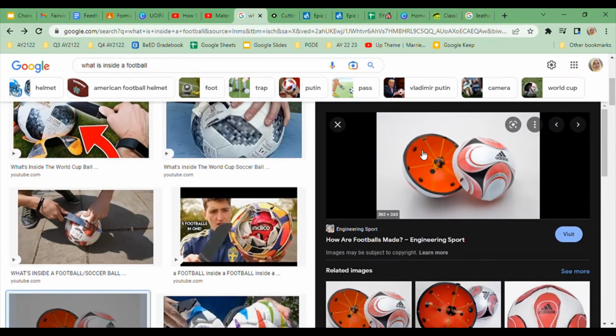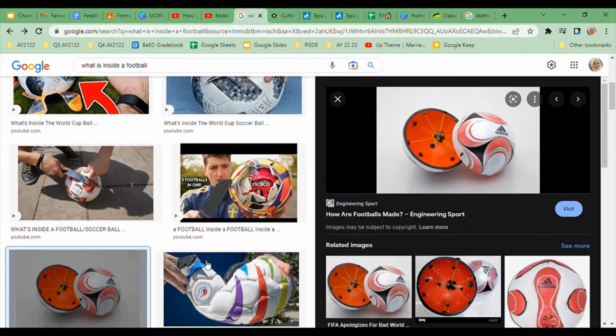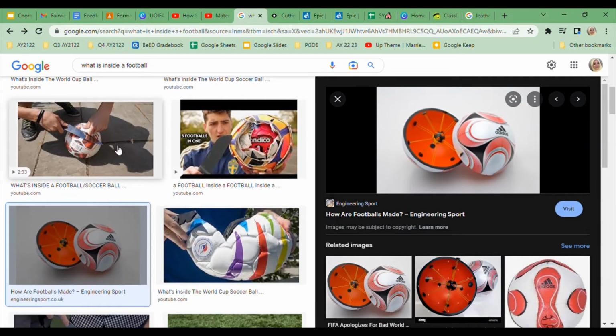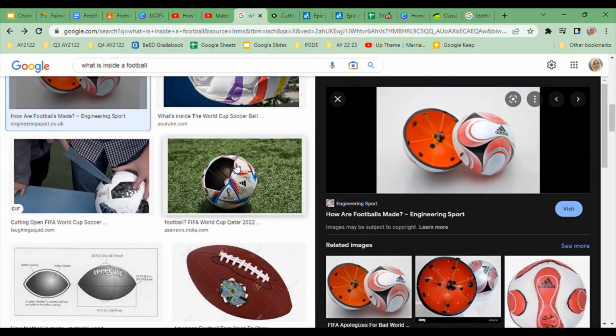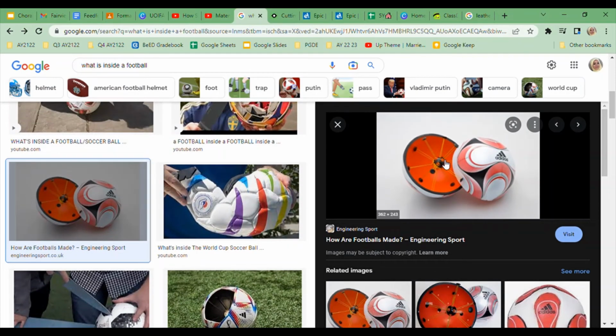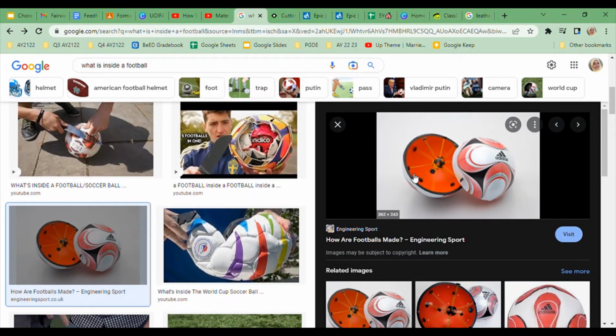Right here. Yes. So you see this? These are videos of people actually cutting into footballs. You can do a screen grab of what they found in a football. You can actually find a picture. Yeah, you can find a picture online, okay, something like this. However, if the football that you're talking about in your poster doesn't actually look like this, you can do more research and try to find a picture. Or if you think that it's taking too much time, for this unit, I will give you a chance to